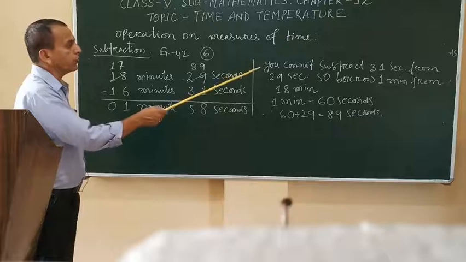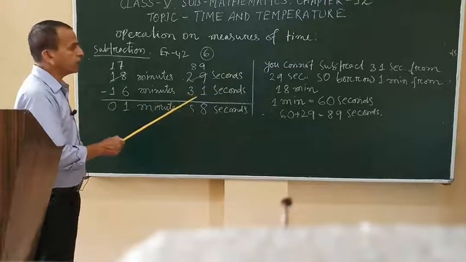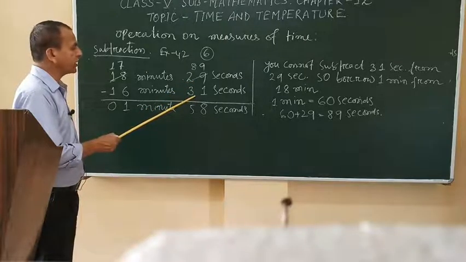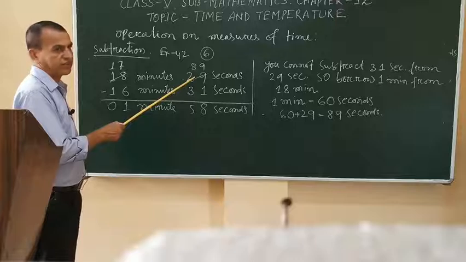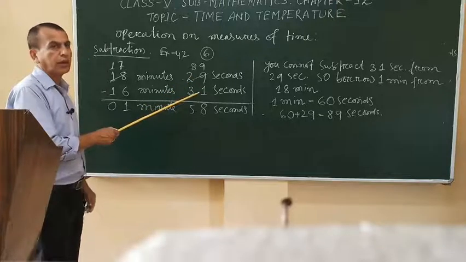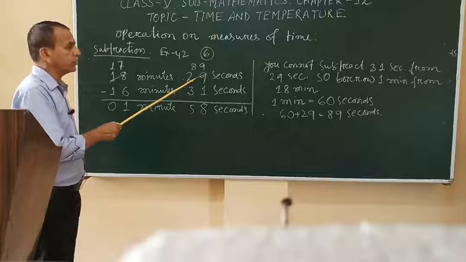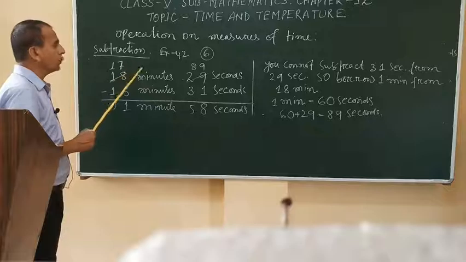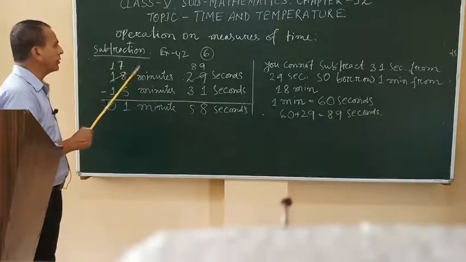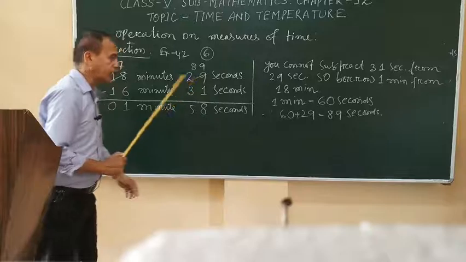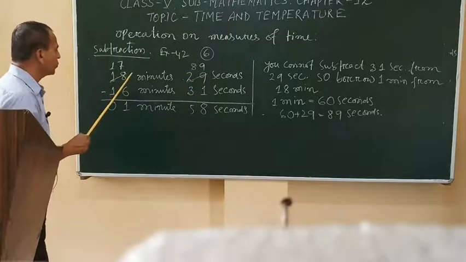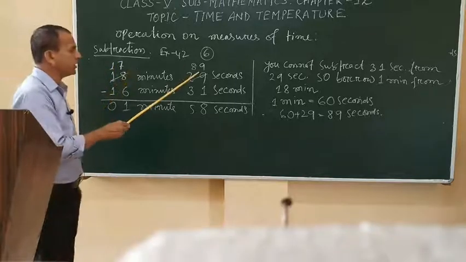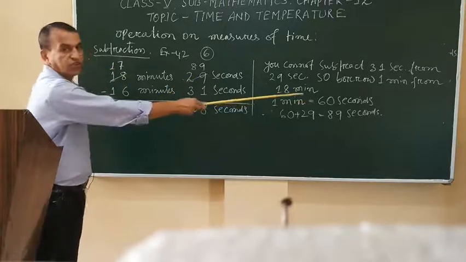Here, you cannot subtract 31 seconds from 29 seconds because 31 is bigger than 29. So what do we do here? We borrow 1 minute. 1 minute means 60 seconds. We borrow 1 minute from here. When we borrow 1 minute, you cut 18 and write 17.